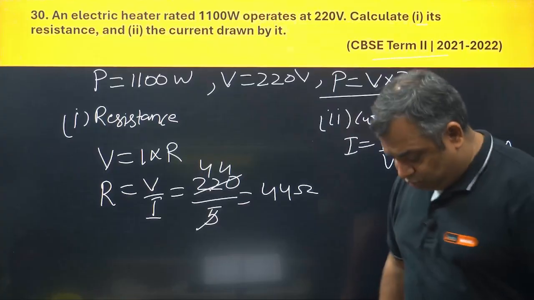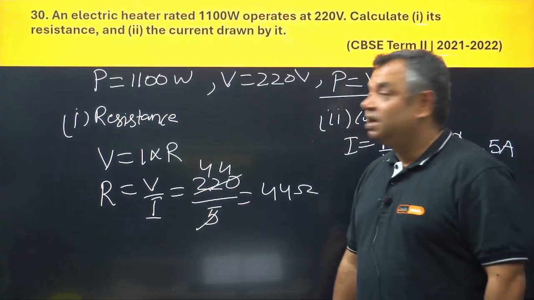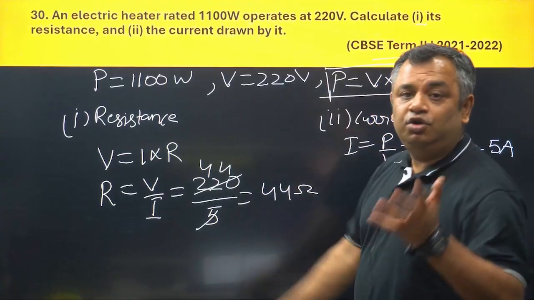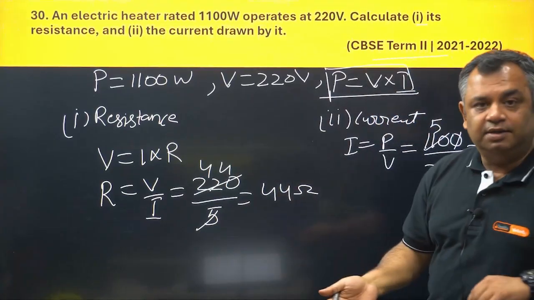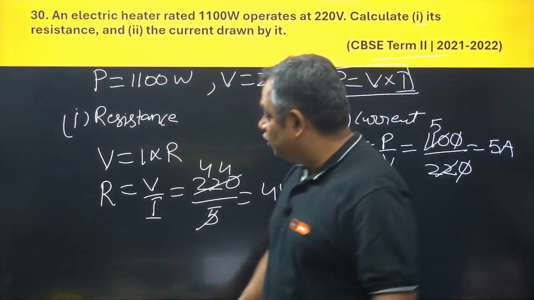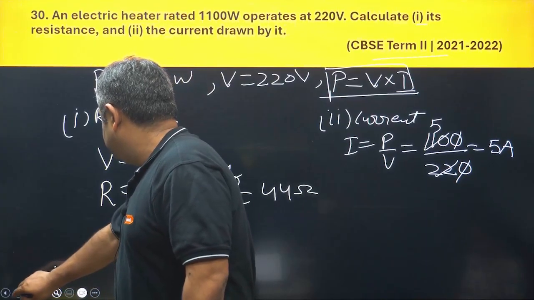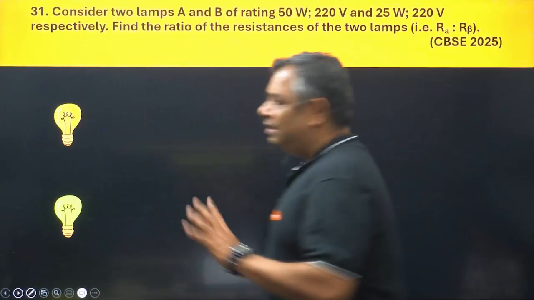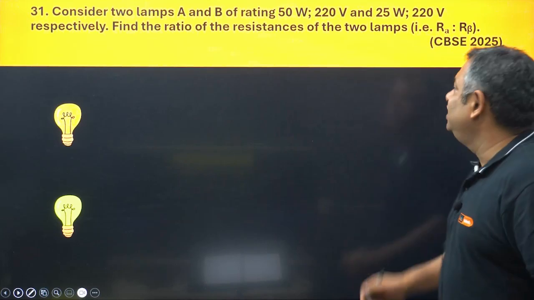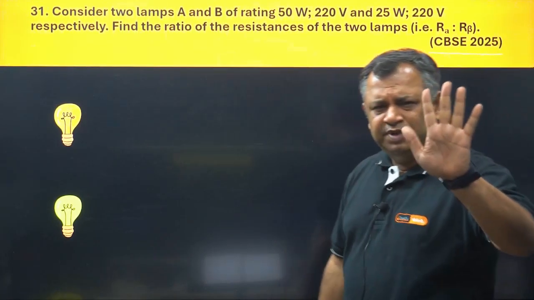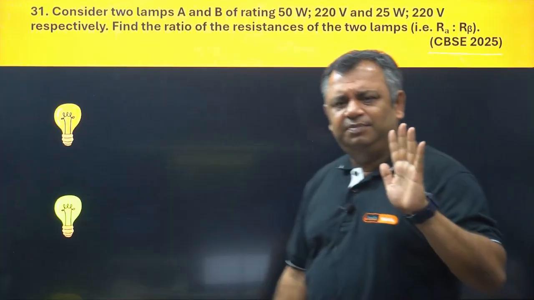Simple questions. You have to just understand that the power formula is VI. Now you are utilizing all the formulas together, and V is equal to IR. Let us go ahead to the next question. Now, very interesting question. It was asked in 2025, so do not get intimidated by this. Just read it very, very carefully and with patience.